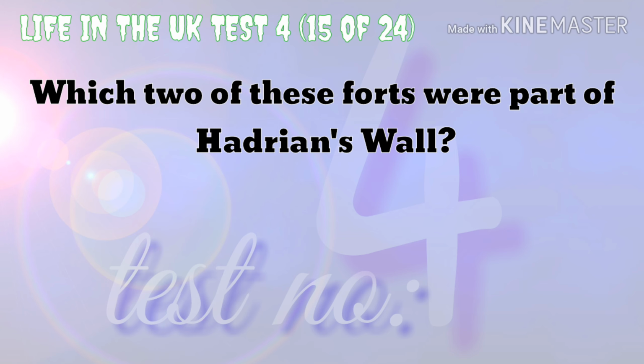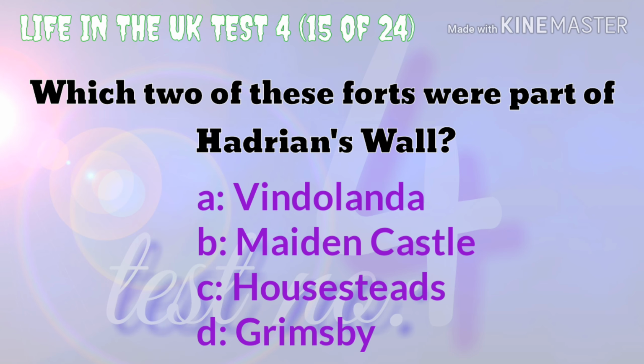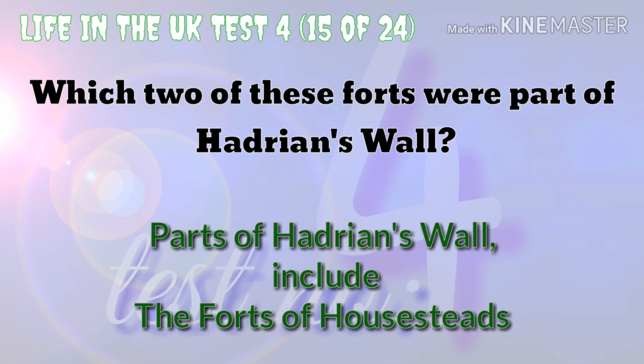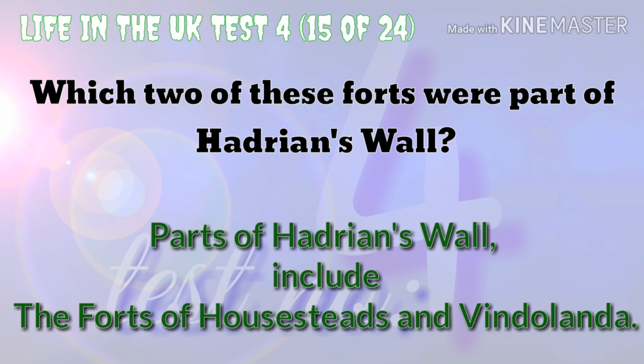Which two of these forts were part of Hadrian's Wall? Vindolanda, Maiden Castle, Housesteads, Grimsby. Parts of Hadrian's Wall include the forts of Housesteads and Vindolanda.